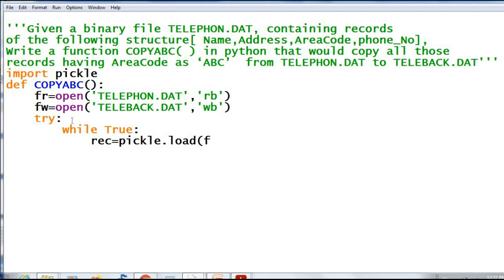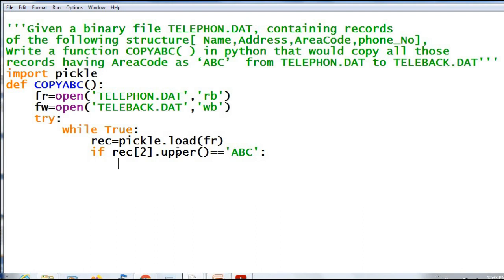So give the file handle FR. Then search for the area code ABC. If rec of 2 dot upper equal to ABC. Then write into the file teleback.dat.